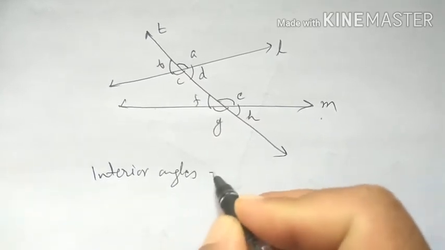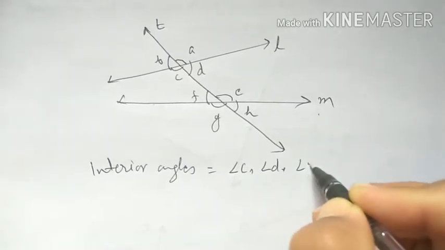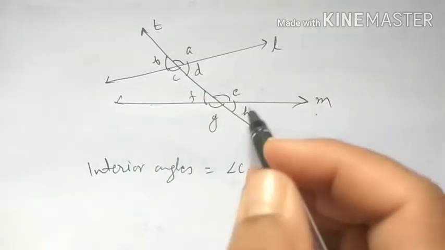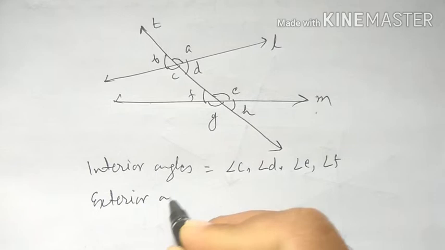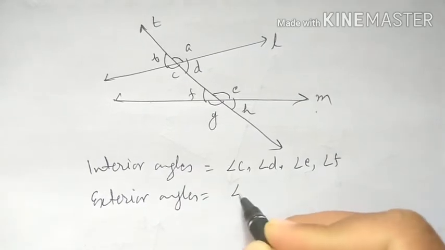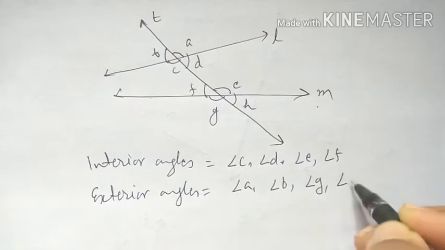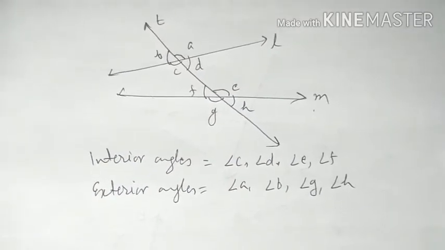Which angles are interior angles? Angle C, angle D, angle E and angle F. And there are 4 exterior angles. Exterior angles are angle A, angle B, angle G and angle H. There are 4 exterior angles and 4 interior angles.